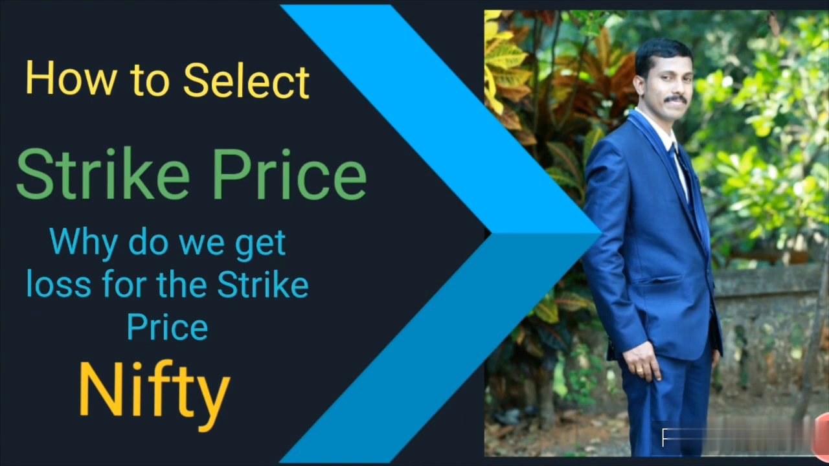Nowadays, most people are still not aware of how to select the right strike price. Yesterday I got a message from one of my Telegram members stating that yesterday the market was falling down and he traded into PE, but still he got a loss. So why is he getting a loss? That is the reason I thought people should be aware of where we have to select the strike price, and why people are getting a loss even if things are moving in their direction, only because of the strike price. So that is the reason I have created this video.